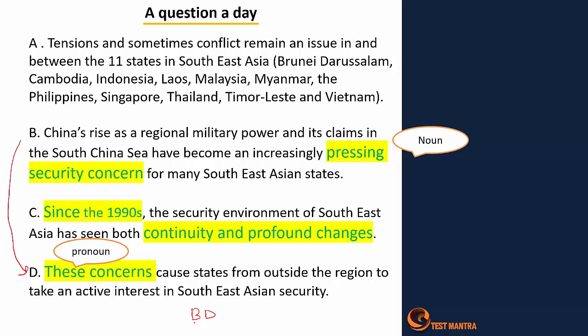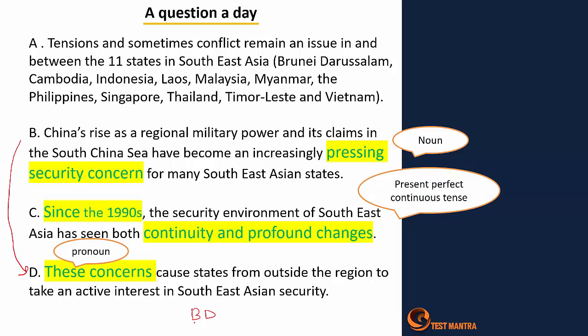Now I'll try to identify the tenses. As we know, B and D are consecutive. So the other two would give the format A C B D, or A B D C, or C B D A, or C A B D. Now it's given since the 1990s. It's happening from the 1990s, which means we are talking about the present perfect continuous tense here. So that means this could be my opening statement here.